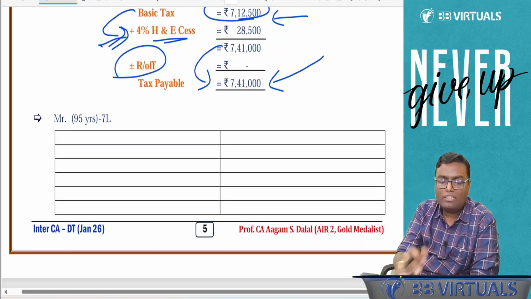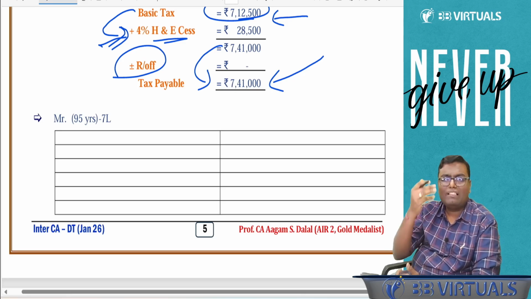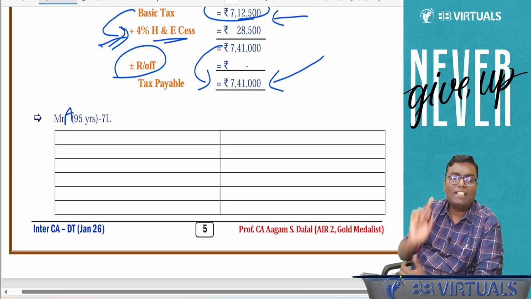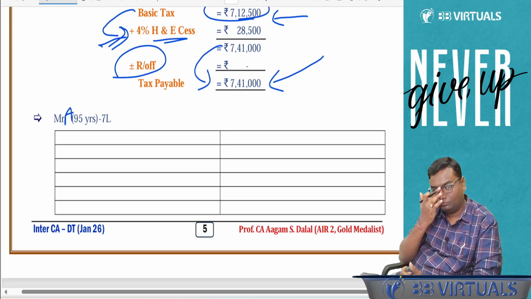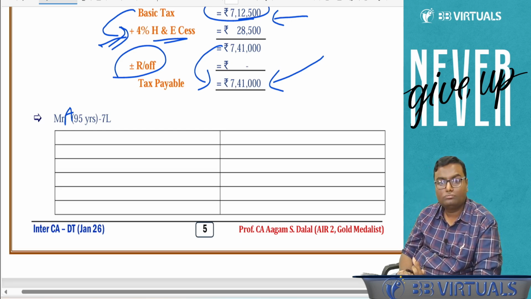Quickly tell me the answer of this. A person is there, let's say Mr. A, 95 years, 7 lakh rupees is the total income. What will be the tax payable?